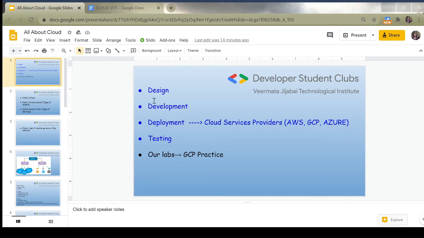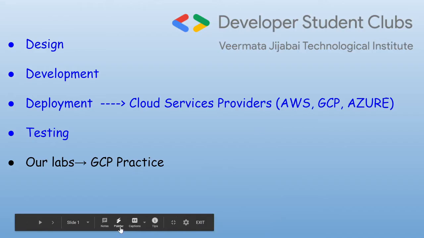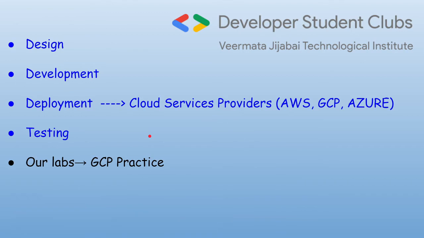Now I will be starting with a new concept of what is cloud and the types of models that we have. I have repeated this previously as well, that whenever we want to relate why we are in this program, what we are doing, and how it is related to what we will be doing ahead, it is related to something called deployment. Whenever you do a project, there are stages that you go through: design, development, deployment, and then testing. So cloud as a service comes into the picture at the deployment stage.